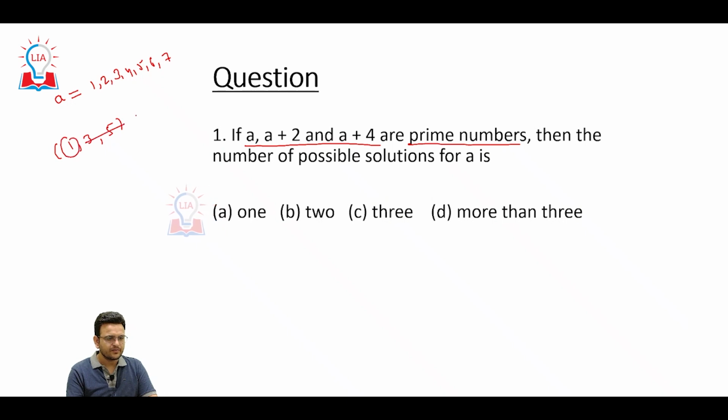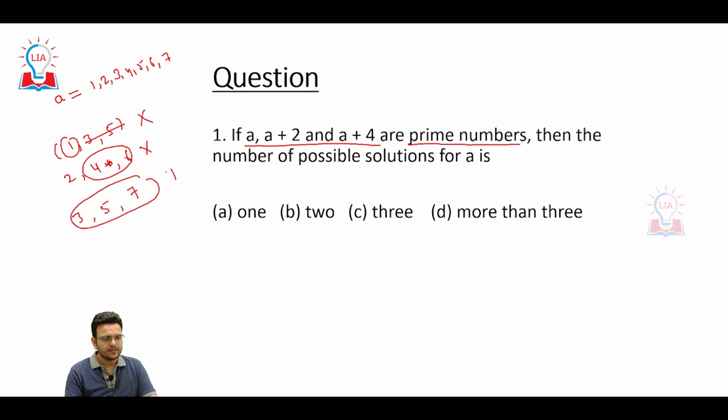Anyway, 1 is not a prime number, but 3 and 5 are. Then for 2: 2 plus 2 is 4 and 2 plus 4 is 6, and 4 and 6 are not prime numbers. Then 3 plus 2 is 5 and 3 plus 4 is 7. This is the combination where both are prime, so we get one combination. Now consider 4: 4 itself is not a prime number. Now take 5: 5 plus 2 is 7 and 5 plus 4 is 9, and 9 is not a prime number.